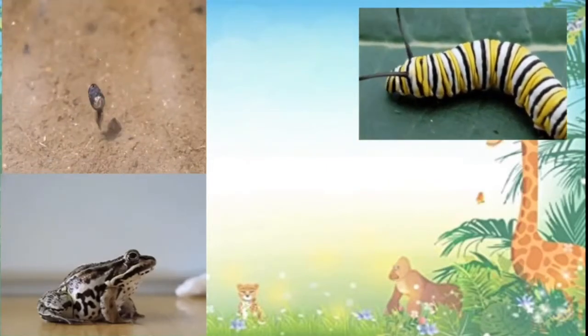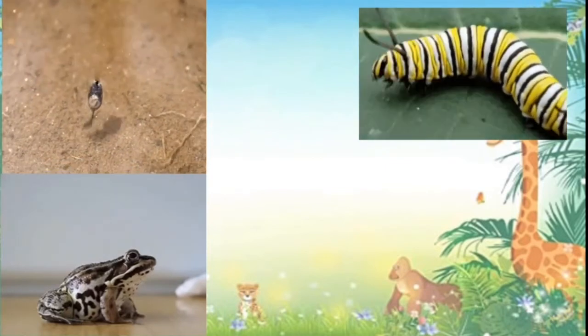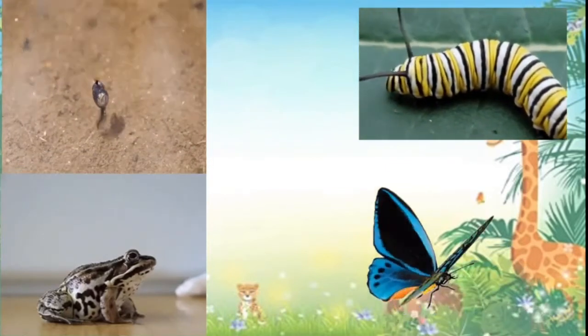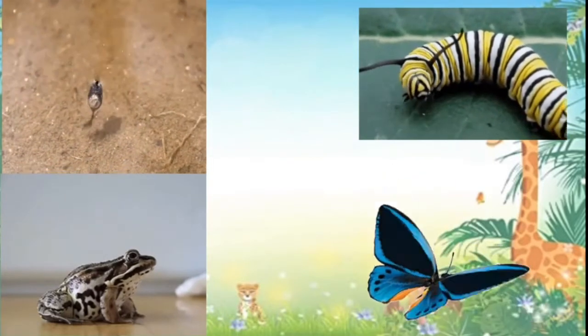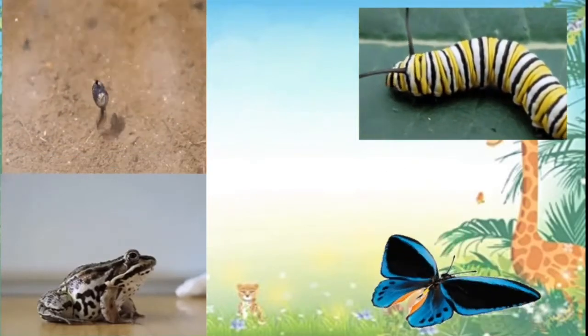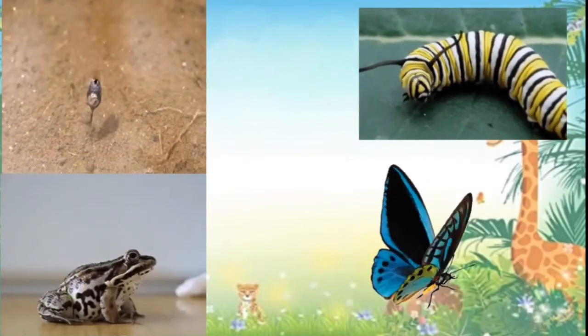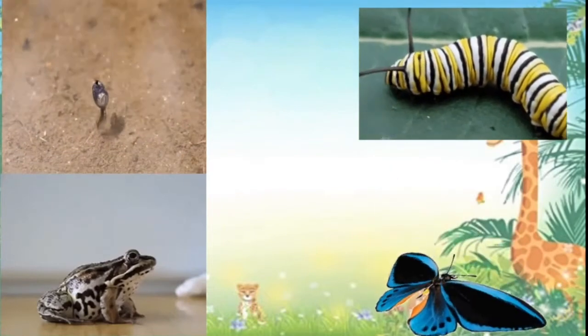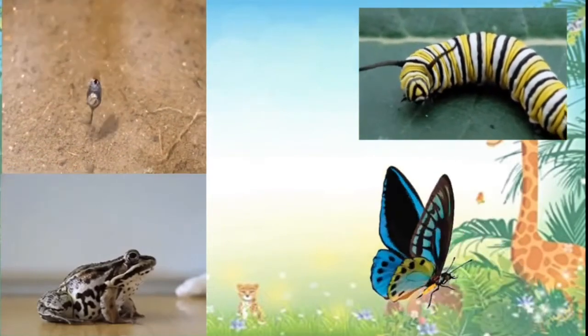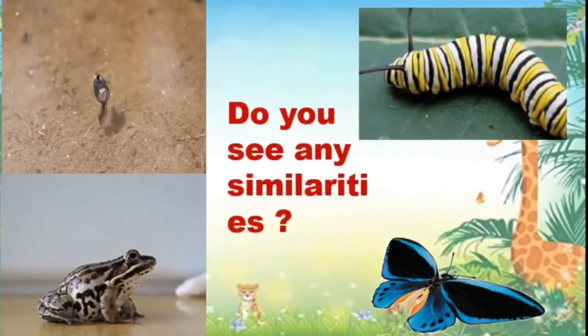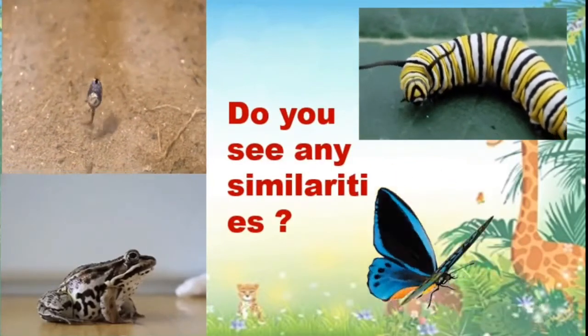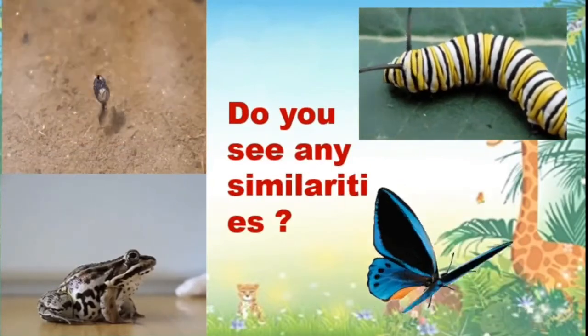See the caterpillar or larva. This is the young one of a butterfly. A butterfly has 4 wings, beautiful 4 wings. The shape and the structure of a butterfly and a caterpillar are not similar.